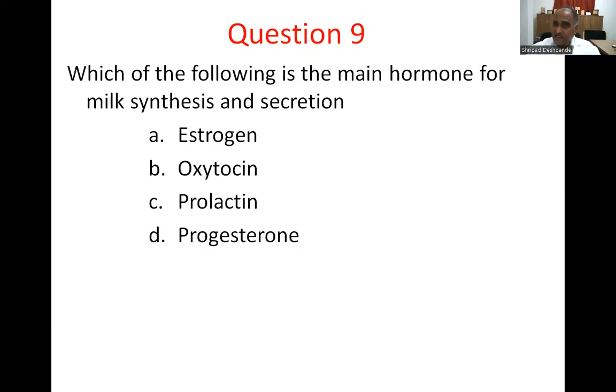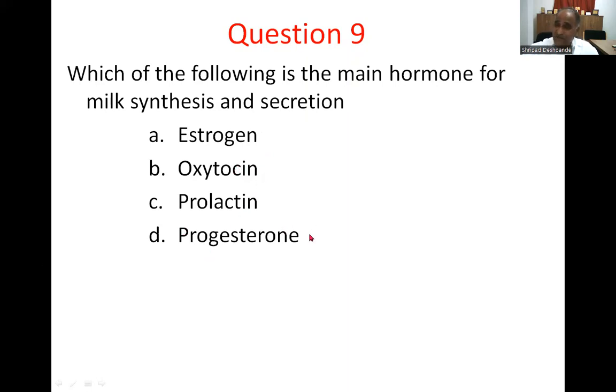Now, question number 9. Which of the following is the main hormone for milk synthesis and secretion? One can very well say that it must be prolactin, option C. Estrogen increases the duct formation in the mammary gland. Oxytocin releases the milk produced.